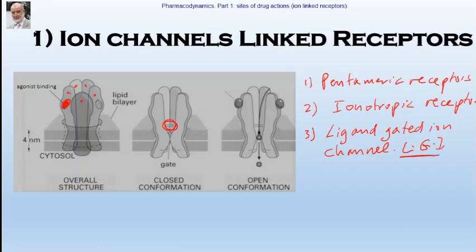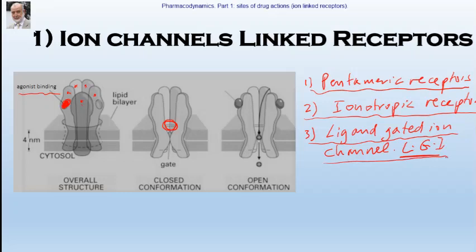Therefore, ion channel linked receptors are also known as pentameric receptors, because they are formed from 5 protein subunits. They surround an ion channel. Therefore, they are known as ionotropic receptors, and they have a binding site for an agonist. Therefore, they are known as well as ligand-gated ion channels.